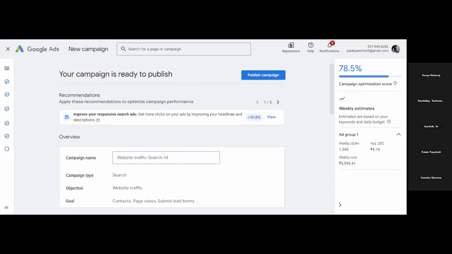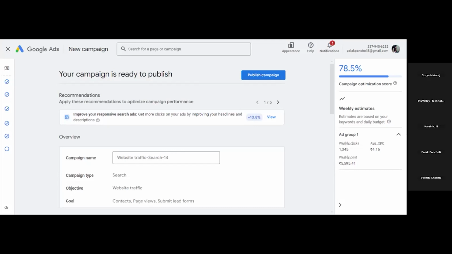What are ad extensions? Yes, Surya, you can. Or if you have any query, you can type in the chat box also, or you can call me after the session.